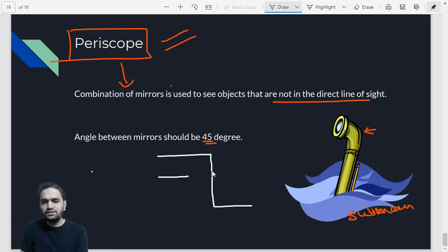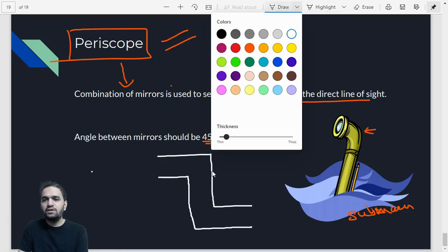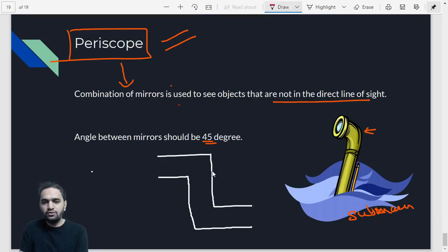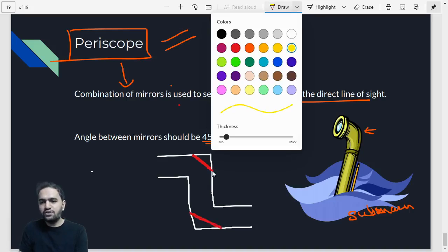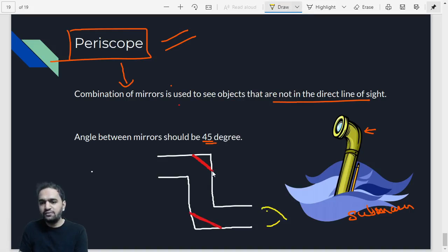Suppose this is the construction of your periscope. You keep a mirror here. This is your first mirror, and this is your second mirror. Now a person is observing from here. Let's say this is your eye.